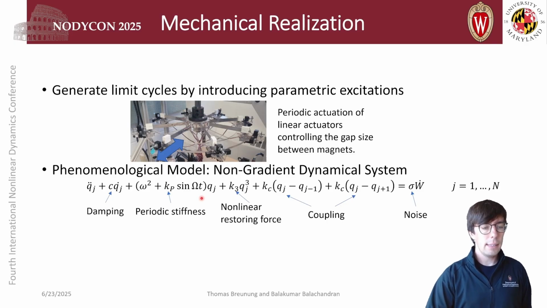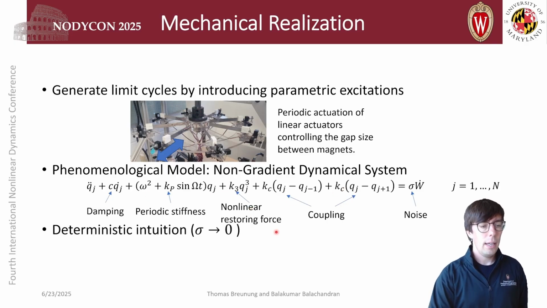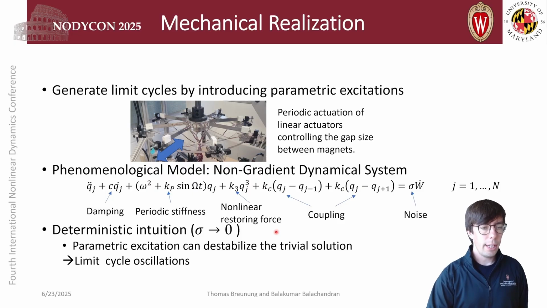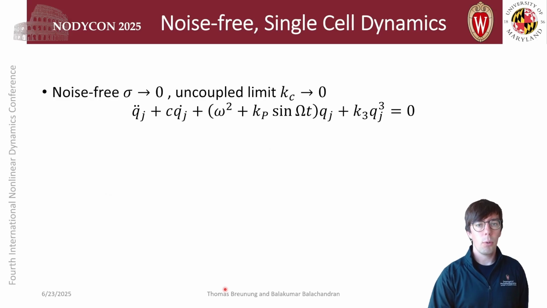Now, the deterministic intuition of this model is that if we carefully choose our frequency of parametric excitation, omega here, this can destabilize the trivial solution, the q equal to 0 solution, and then give rise to limit cycle oscillations. We have analyzed these equations, starting from the simplest ingredient, the single cell dynamics. In the limit of no noise and no coupling, we end up with a single cell dynamics of the following form given here.